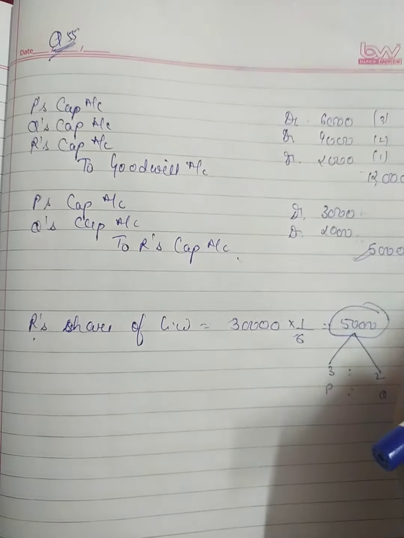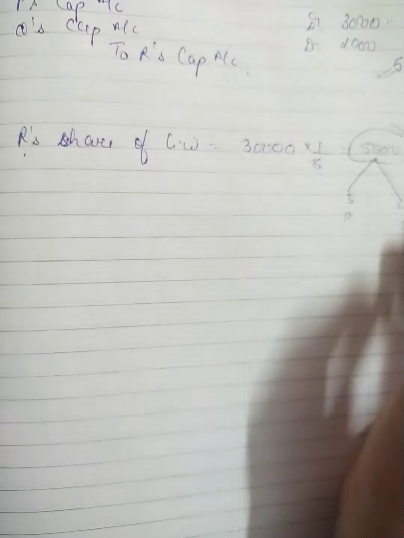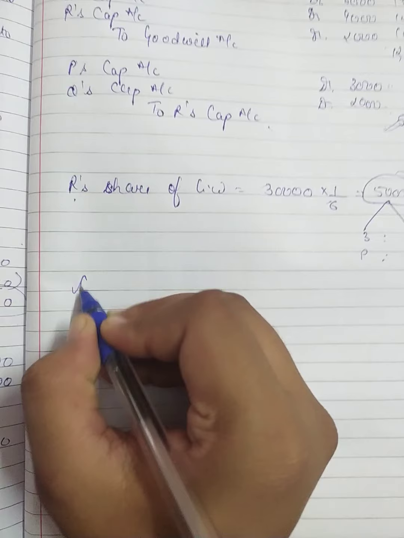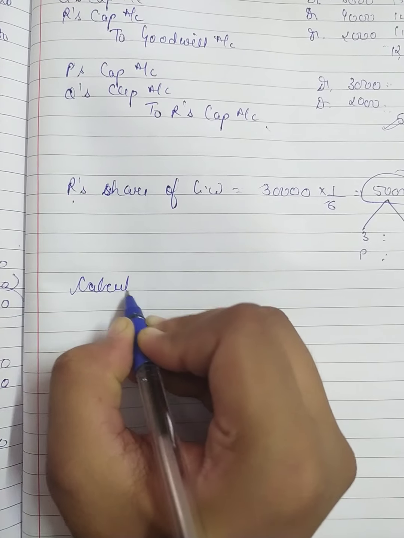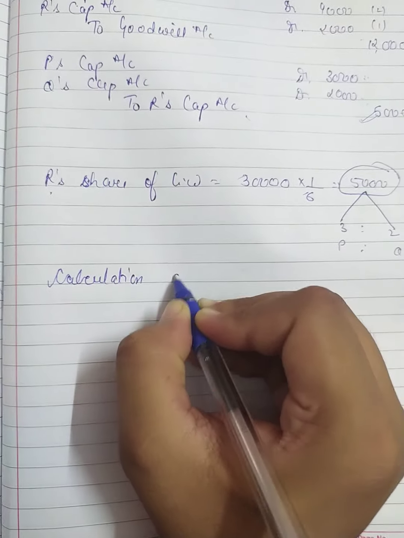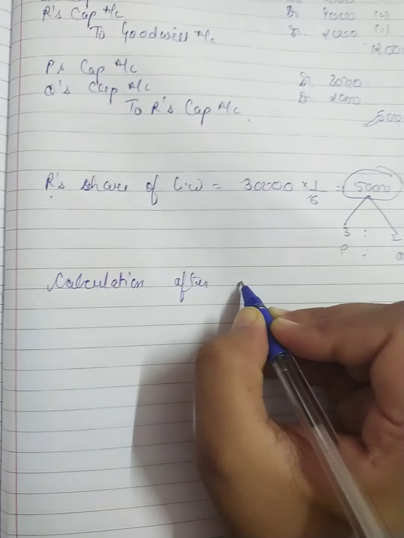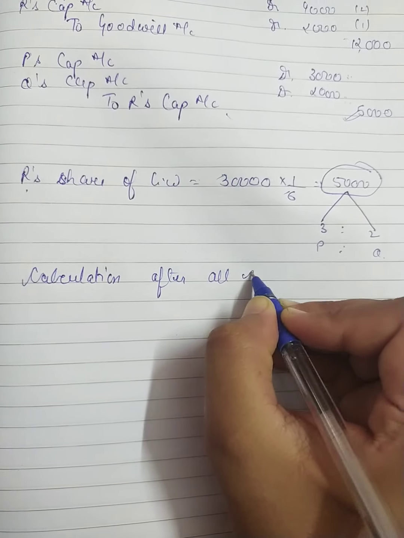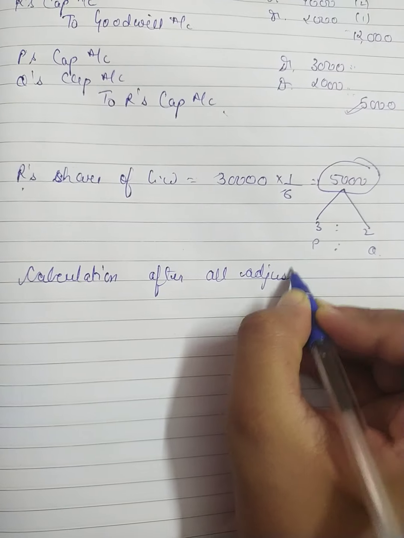Now we will calculate the capital which is after all the adjustments. So I can write here calculation of capital after all adjustment.